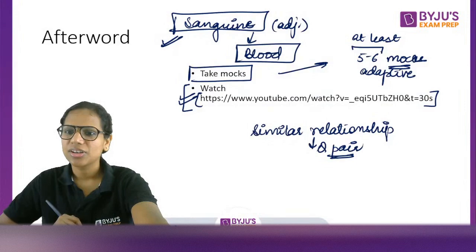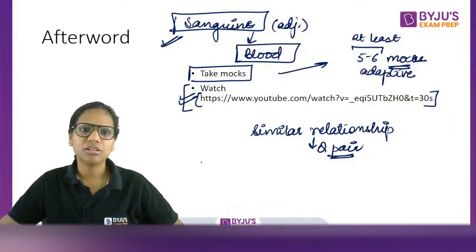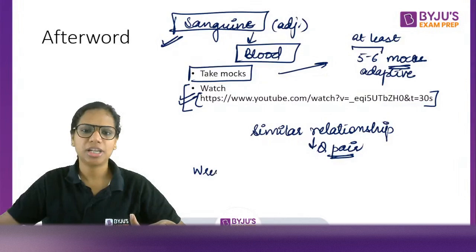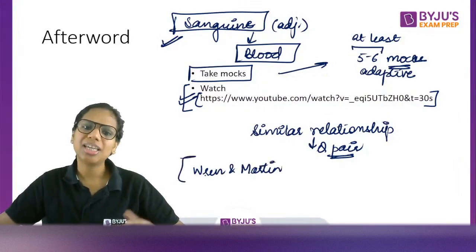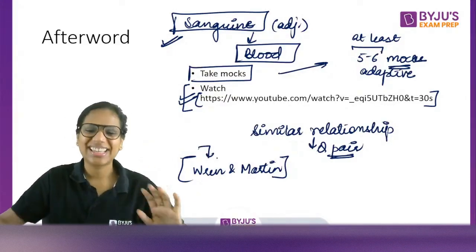Okay. All right. For English grammar, in case you want to study English grammar in relative depth, you want to learn the concepts, then I'll recommend Wren and Martin. Even Raymond Murphy is good. I personally am a little biased towards Wren and Martin. That's why I'm recommending this.